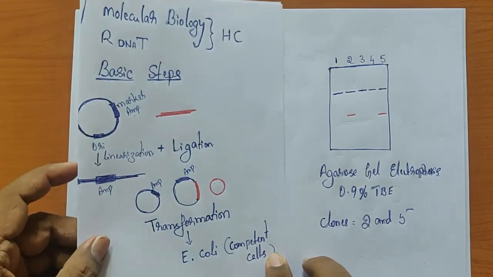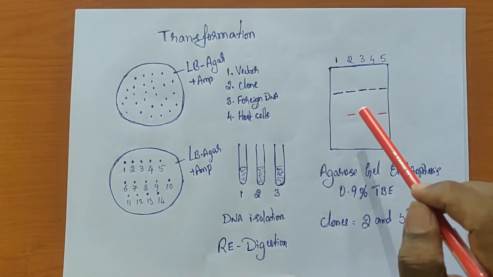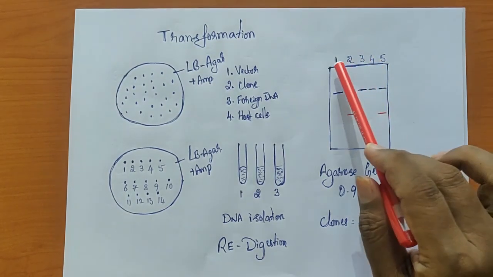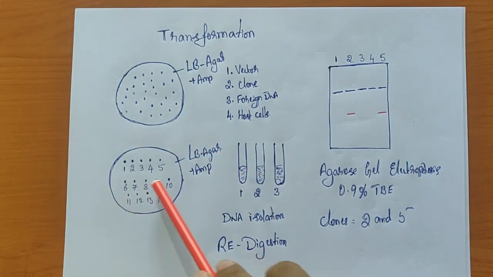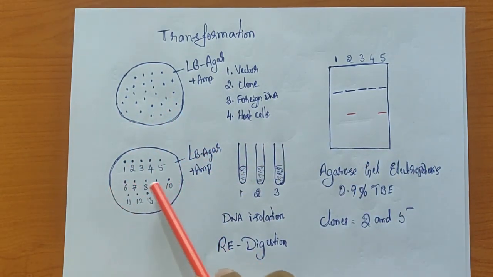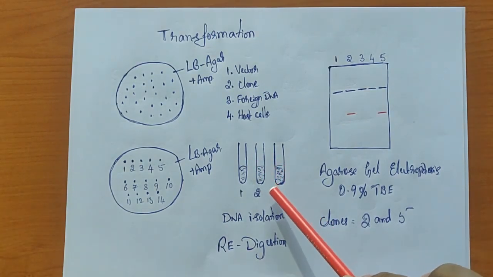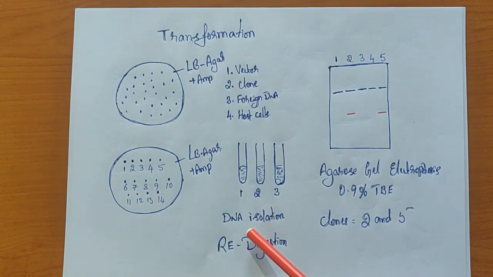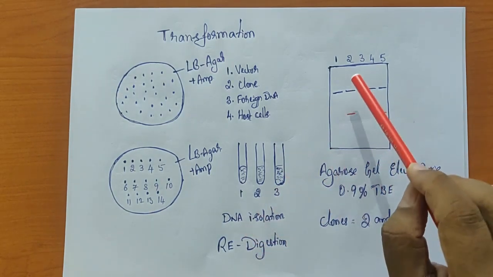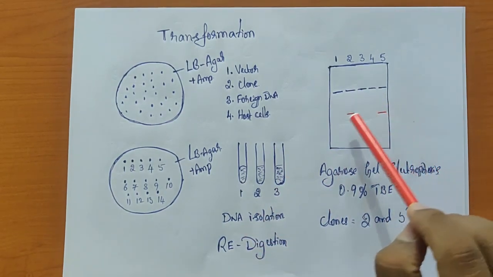As a result, we can easily identify the clones. From a random colony I have selected and labeled, I isolated the plasmid DNA and treated it with the restriction enzyme. Then for further identification I ran this on agarose gel electrophoresis.